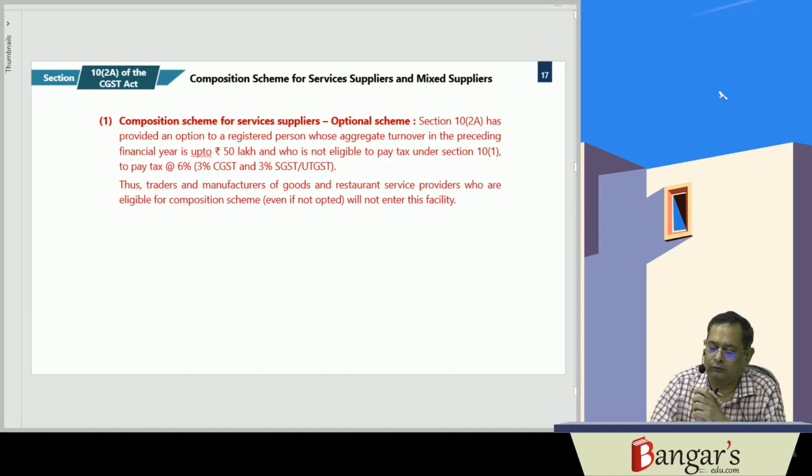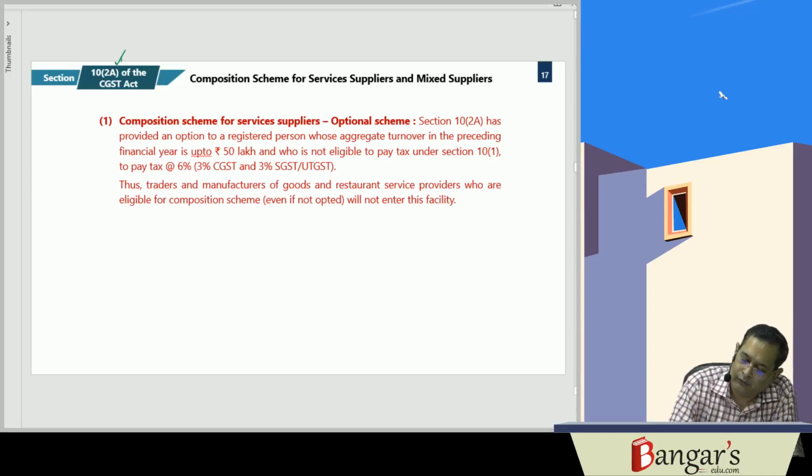Now we are discussing the composition scheme for service suppliers and mixed suppliers. It is under 10(2)(a) of the CGST Act, 2017.